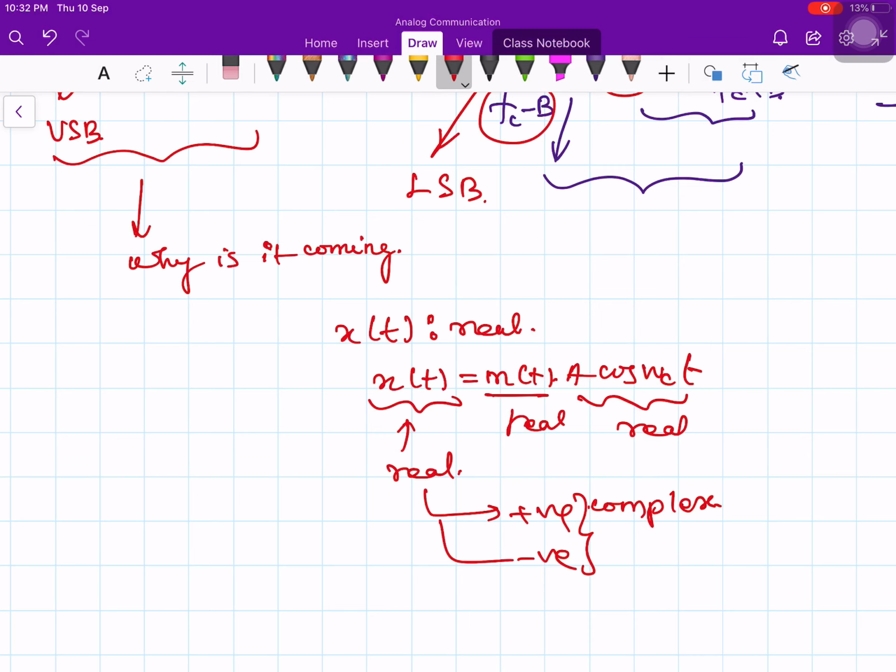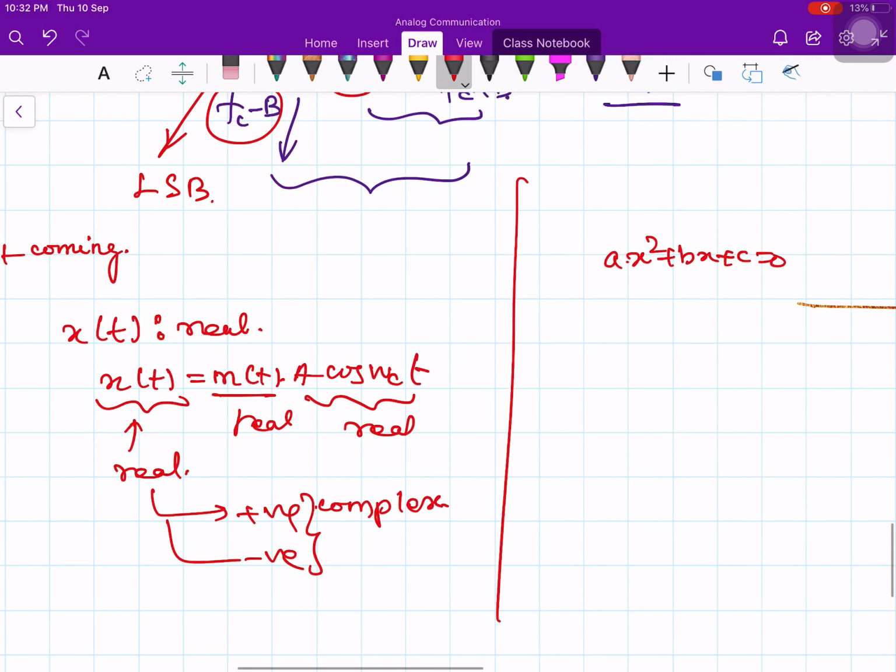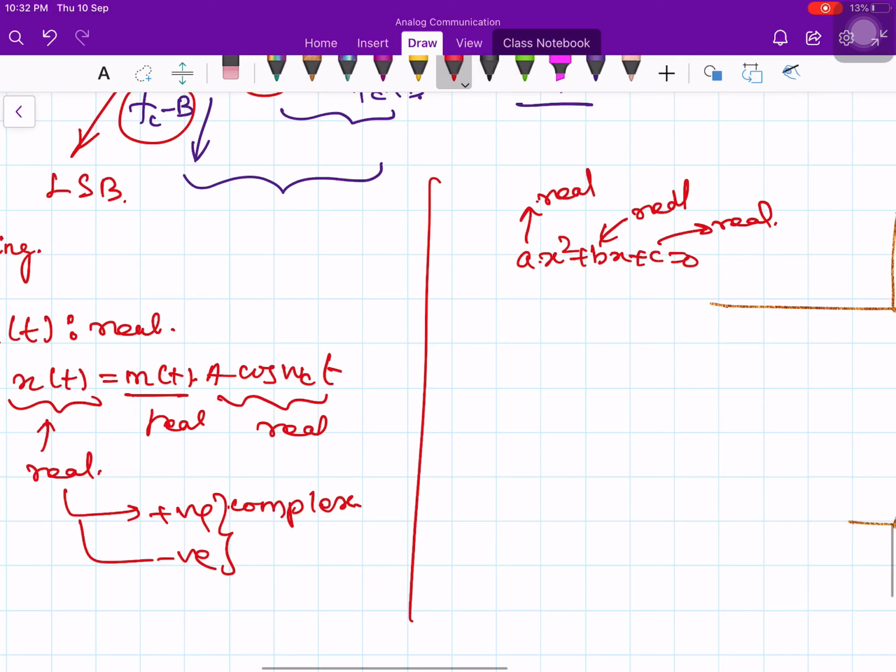Both are complex. For example, I am repeating this once more. Suppose you have the equation ax squared plus bx plus c is equal to 0. Here a is a real coefficient, b is real and c is also real. If you try to solve this quadratic equation, then x is equal to minus b plus or minus square root of b squared minus 4ac, divided by 2a. Sometimes you will get complex roots.